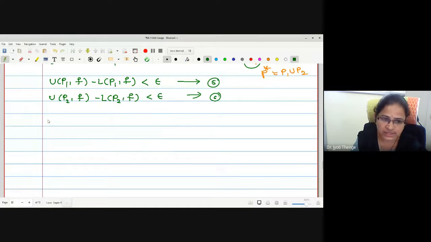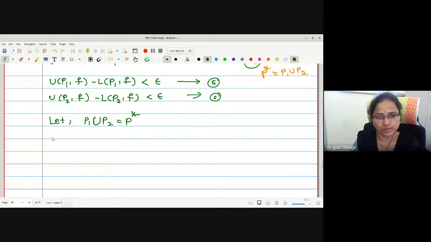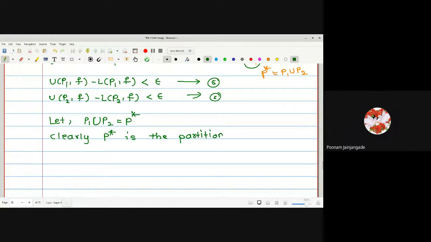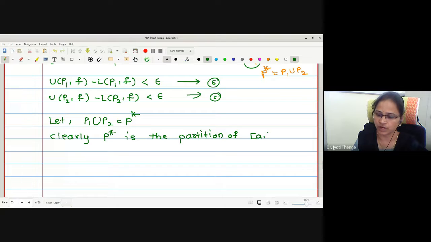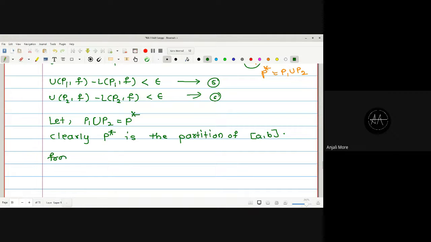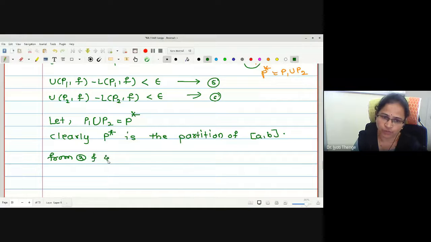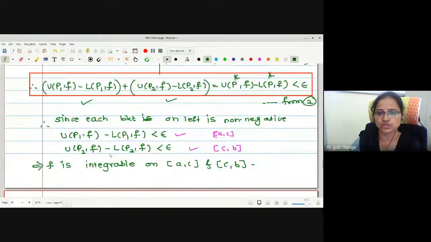Okay. Now on the next line, whatever P1 and P2 we have, we will take a union. Therefore, P1 union P2 will be P star, and clearly I can say P star is a partition of which interval? Interval AB. Yes, it is closed interval AB. Okay? Is that okay? Now from 3 and 4, with the equations. What are the 3 and 4 equations you can check here?